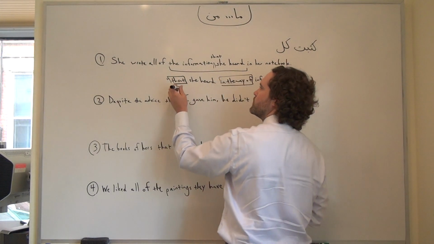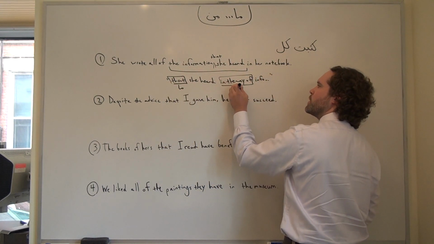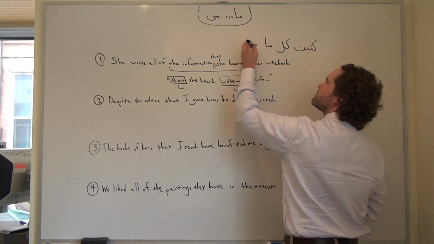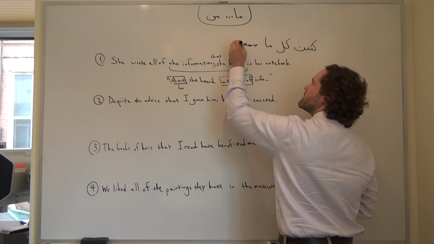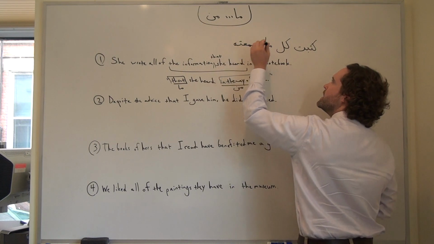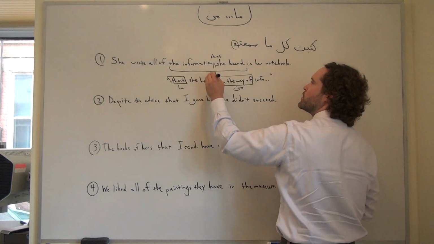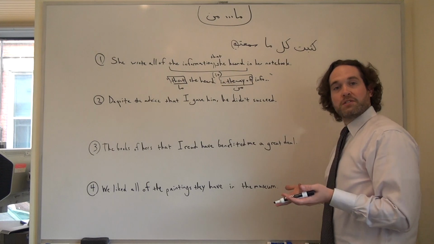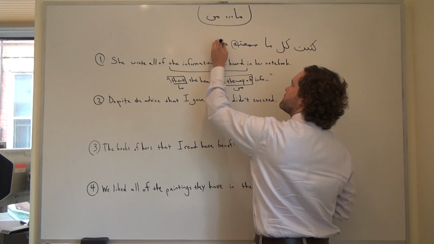So the that is going to be our ma, and the in the way of is going to be represented by min. كل ما سمعته. And here we have a reference, so literally we're kind of saying all that she heard it, because that's good style in Arabic, in the way of information.